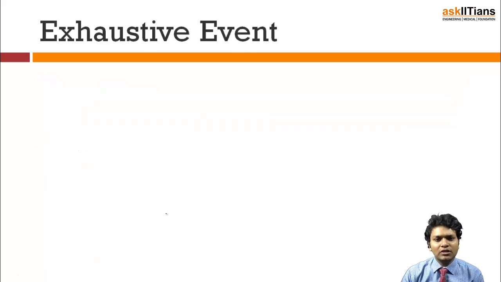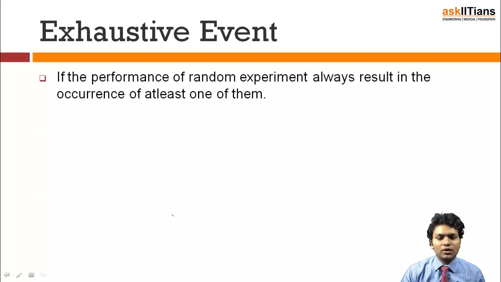Now there is a term known as exhaustive events. Let's understand what a set of exhaustive events is. If the performance of a random experiment always results in the occurrence of at least one of them. This language is a bit dicey and difficult to understand, so let's get to the meaning of it. I have done an experiment, now I have a sample space. I will define my set of events such that when I add all of them, I should get the complete sample space.